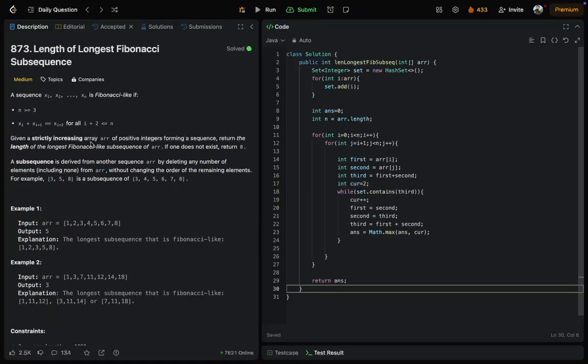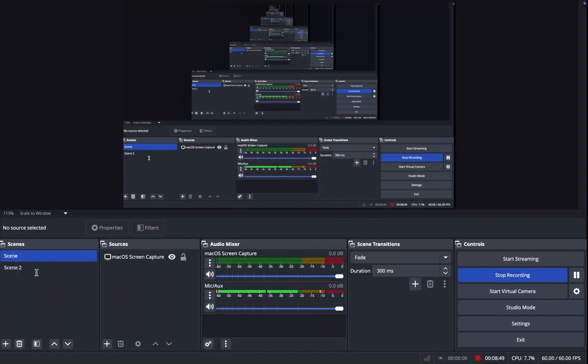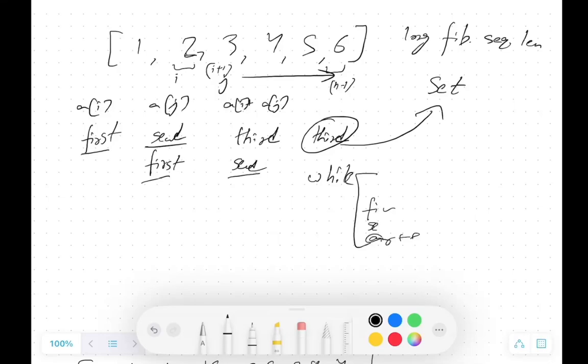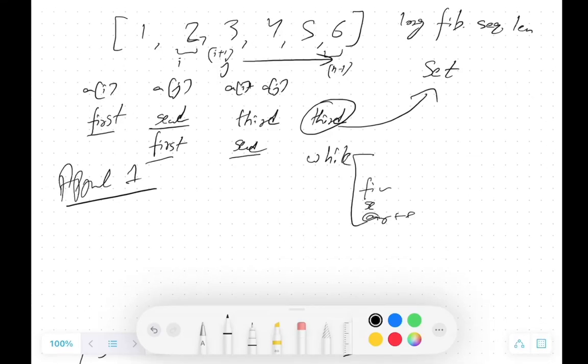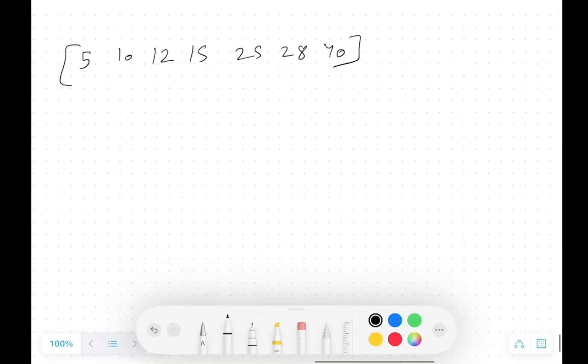But can we do better? Yes, we can obviously do better. So let's go to the whiteboard. So we have done this question. So this is our approach 1, and let's talk about this test case. So in this test case, what we have? First number is this, second number is this, our next number will be this, then our next number will be this, and our next number will be this. So this is our answer: 5, 10, 15, 25 and 40, right?